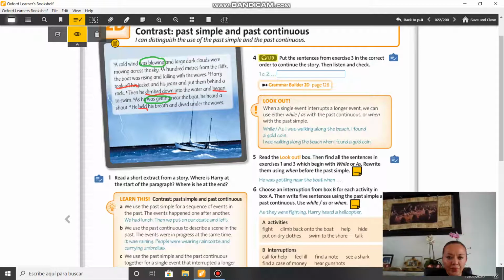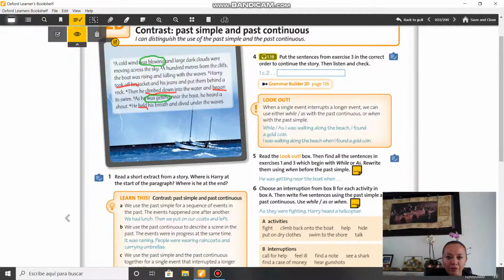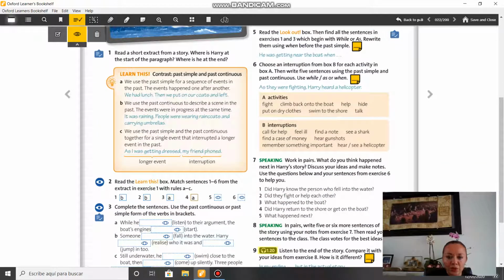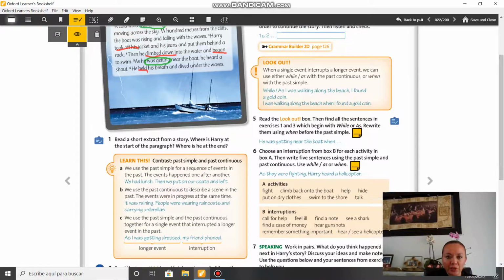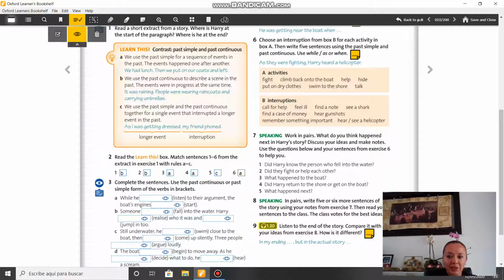And 4, then he climbed down into the water and began to swim. What's the rule here? A. 5, as he was getting near the boat, he heard a shout. So it's rule C. And the last one, he held his breath and dived under the waves. The rule is letter A, okay?